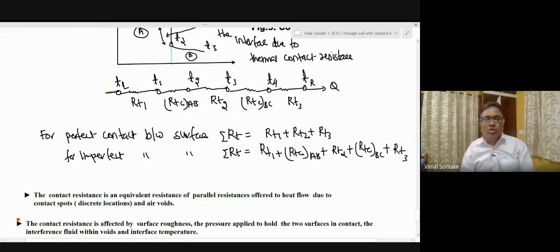So these two extra resistances in the form of thermal contact resistances will be introduced to the total resistance offered to the path of heat flow.